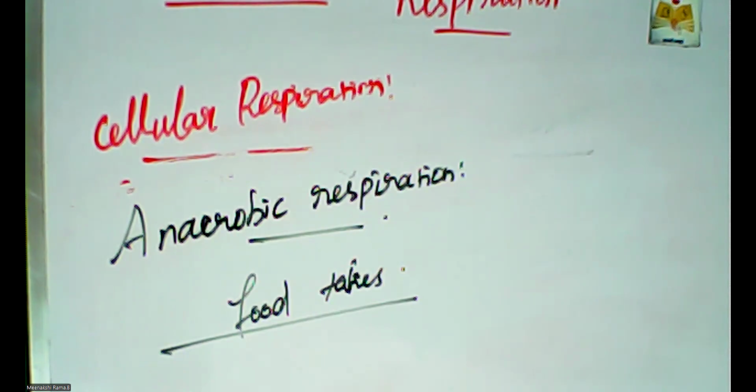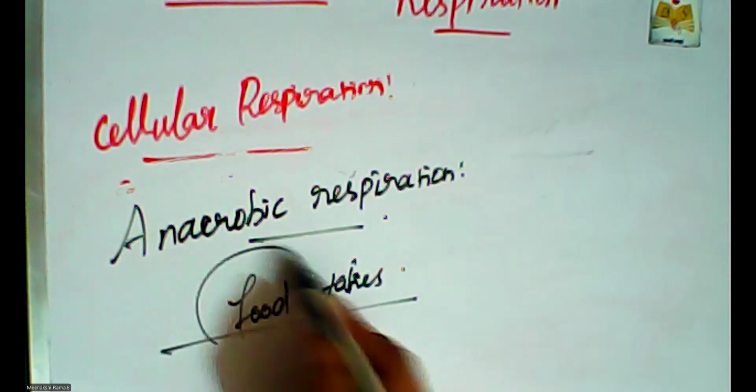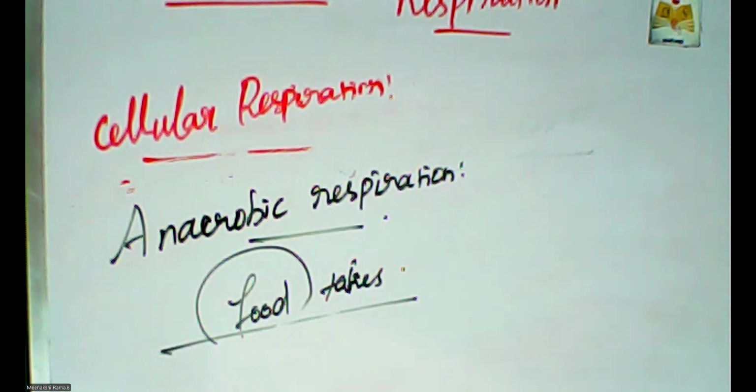Our body, organisms, organs, and functions each and every minute need this energy to work. The energy we get from the food material, so we are taking different kinds of food materials.